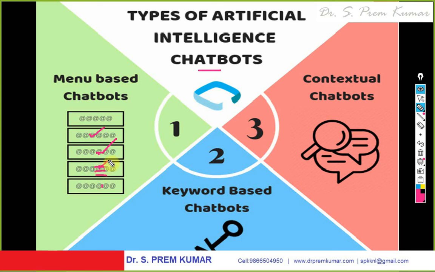If I select the subject, it shows the topics in that subject. If I select a topic, it shows the important big questions asked in the GATE examination and other examinations. This sort of solution with the help of menus and submenus is called a menu based chatbot.